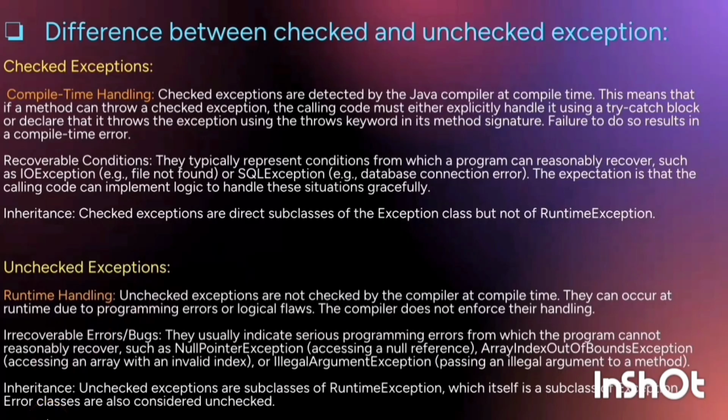Now, what is the difference between checked and unchecked exceptions? Checked exceptions are detected by the Java compiler at compile time. This means that if a method can throw a checked exception, the calling code must either explicitly handle it using a try-catch block or declare that it throws the exception using the throws keyword. Failure to do so shows a compile time error.